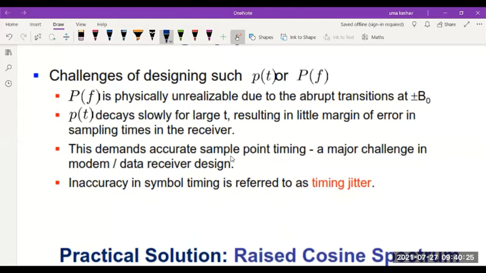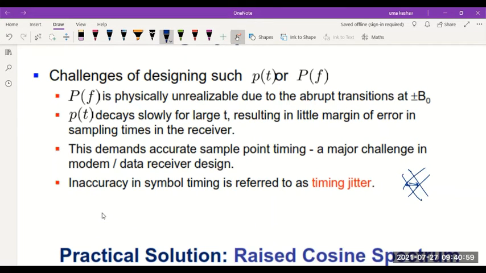After that, it will be integer multiples of that point, but which point exactly you start sampling from is important. Inaccuracy in the symbol timing is referred to as timing jitter. I already showed you that timing jitter will cause this gap in the eye diagram. In the eye pattern, this width or gap is caused mainly by this inaccuracy in symbol timing, which is referred to as timing jitter.